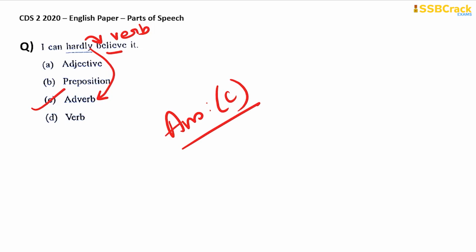So I hope that you have got all the answer keys as well as the explanations for this section of parts of speech in your CDS 2 2020 English paper. So I hope that this has been quite a good exam for you.